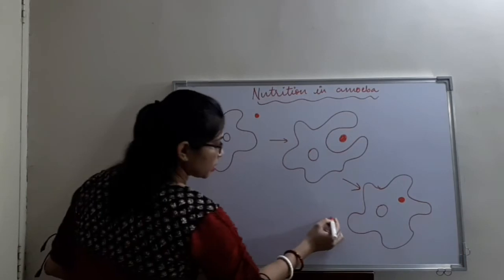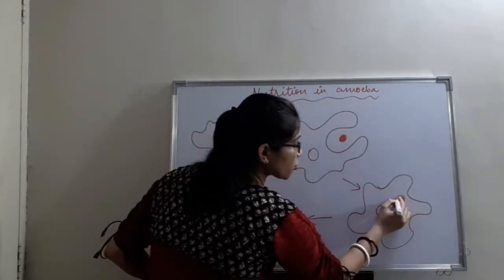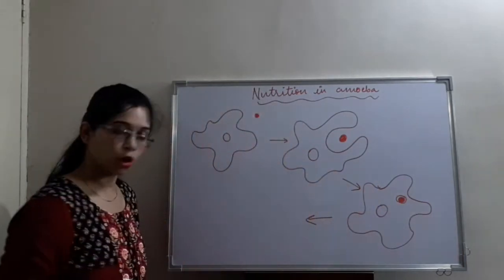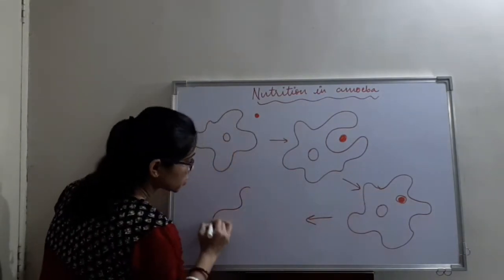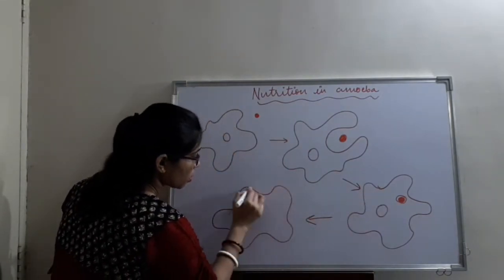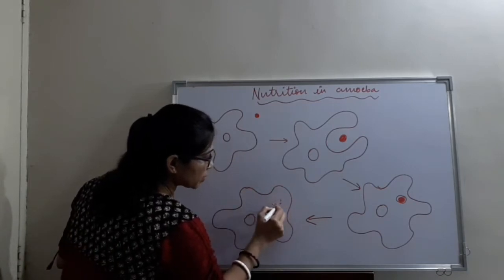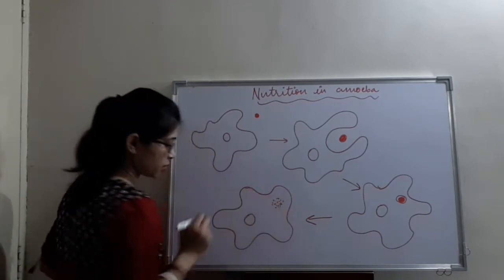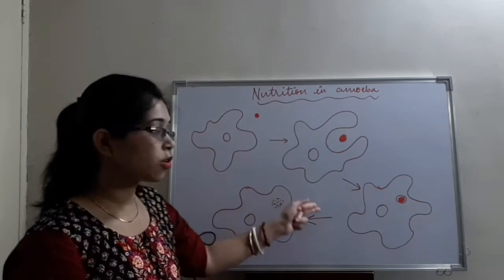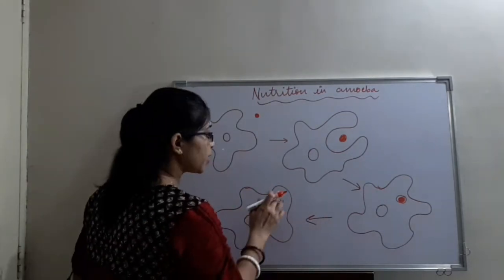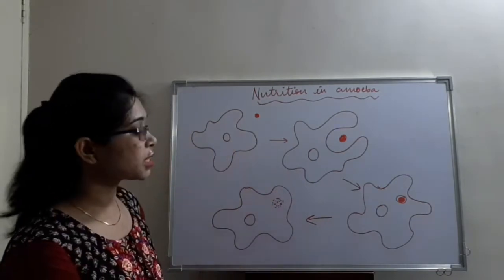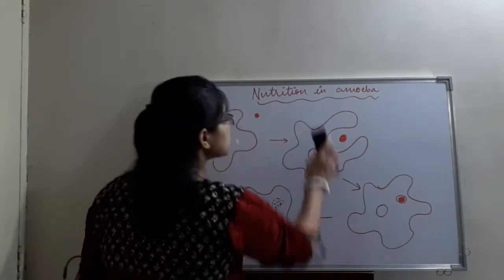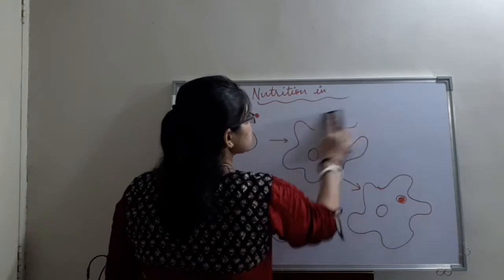In the next diagram, I will show you that the food particle enters the amoeba cell here and then it forms a vacuole type of structure inside the body. After this, the food particle gets digested here and the waste is eliminated out of the body through the same process, by stretching the pseudopodia. So this was about the nutrition in amoeba. Now we will see nutrition in humans.